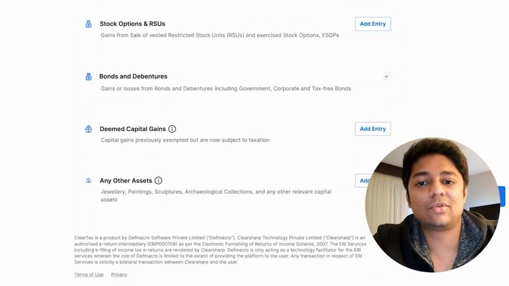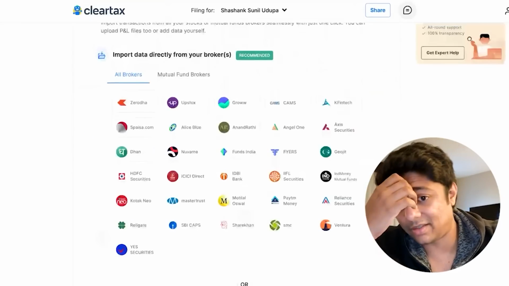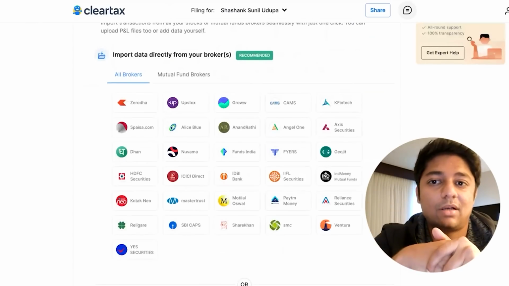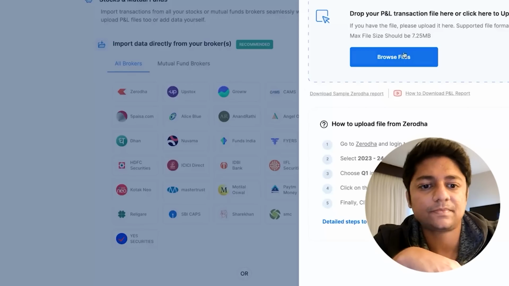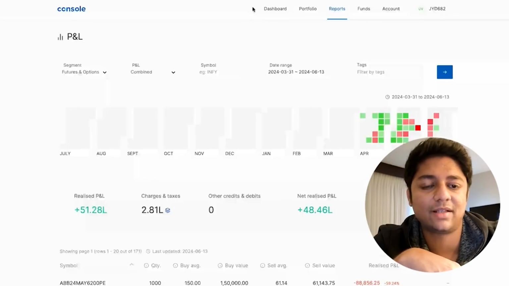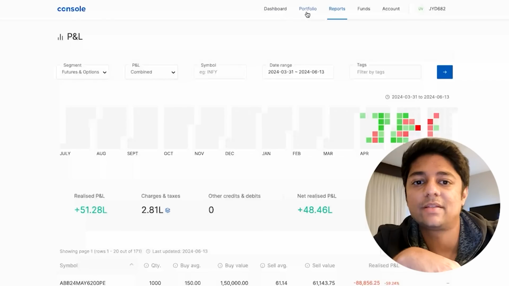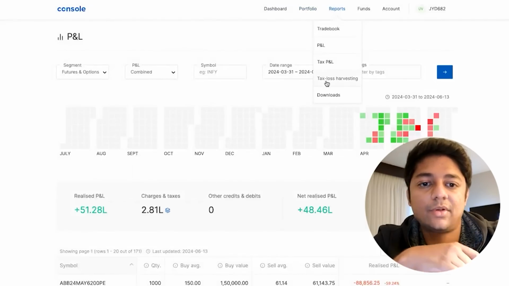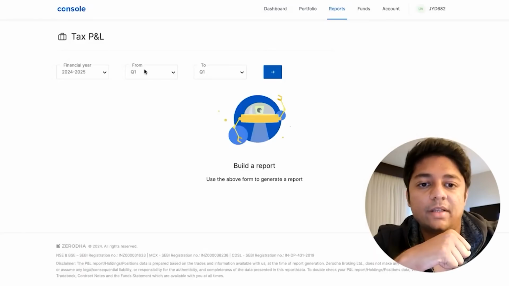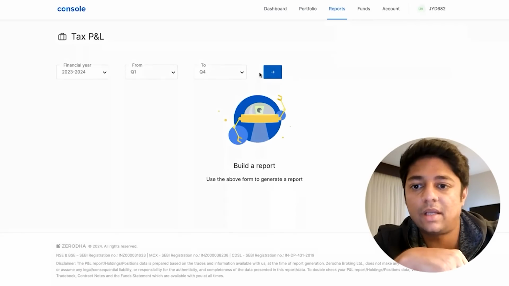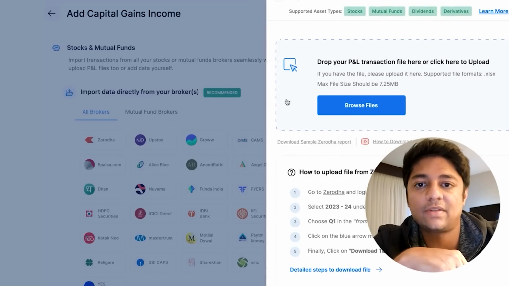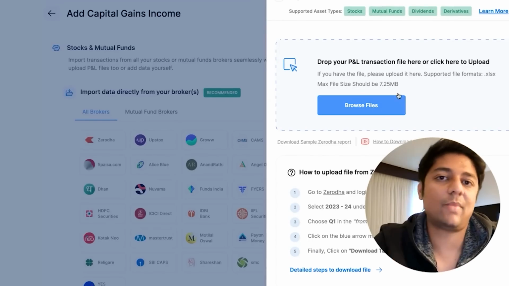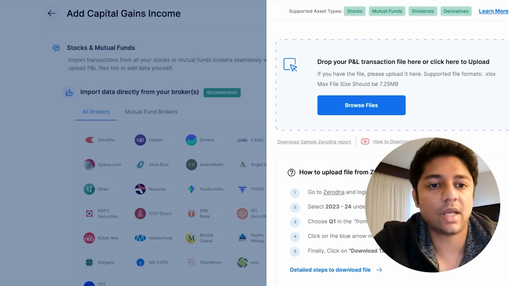So basically this gives you a one-stop shop, or else it's very complicated to go into each of your broking accounts and try to figure out what needs to be done. If I want to go on Zerodha, I can also browse files and upload a file. How I do that is I go to this report, do tax PNL, go to last year, Q1 to Q4, and then download the tax PNL report for all segments. Once I do that, I go back into the ClearTax portal and upload it here.